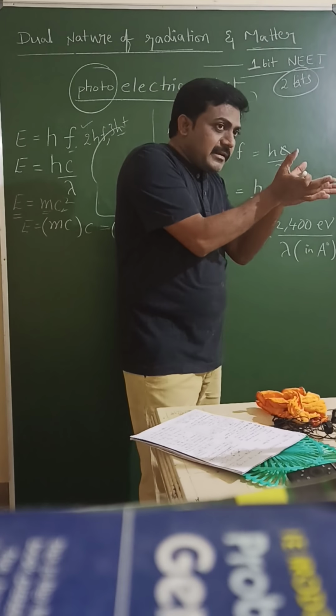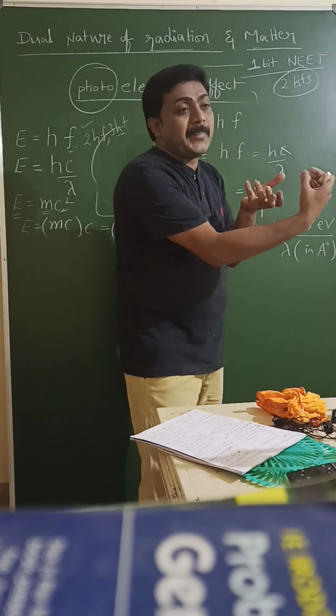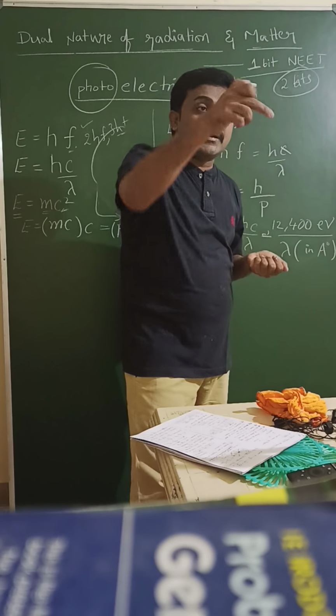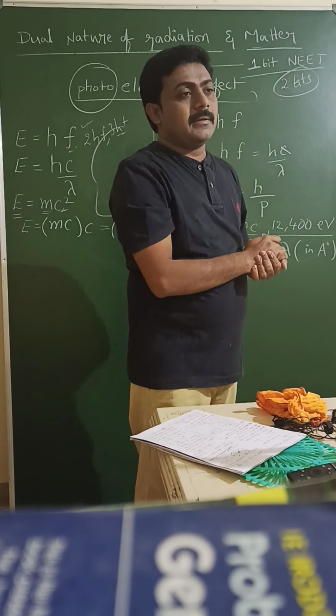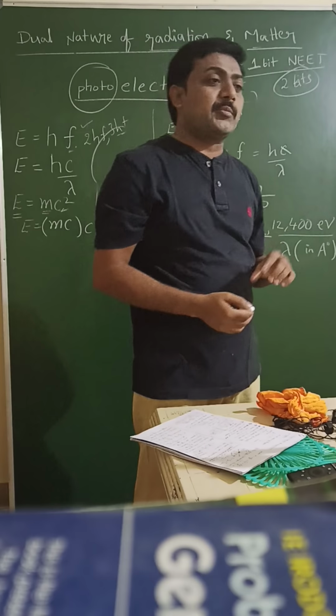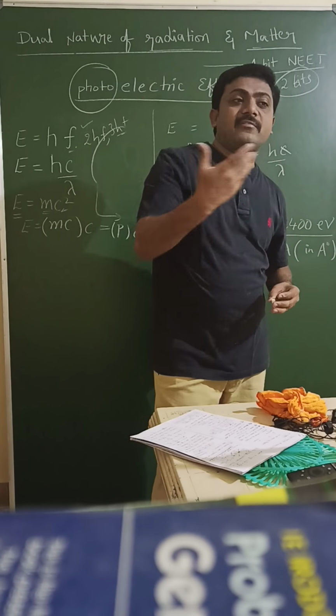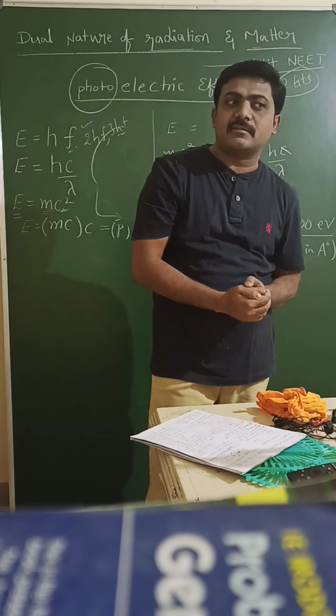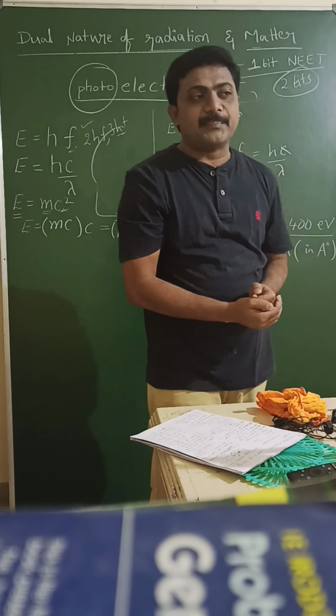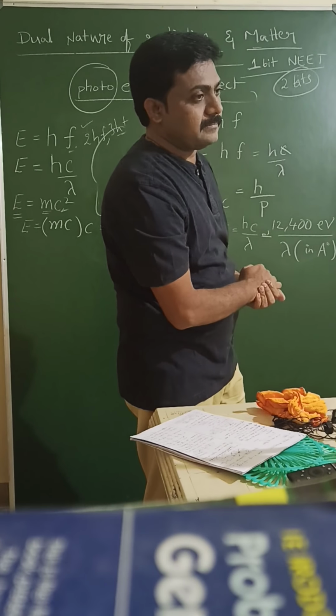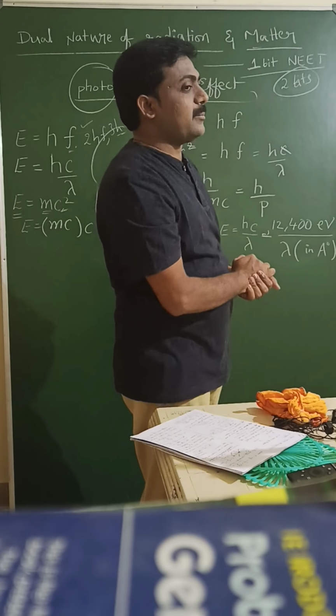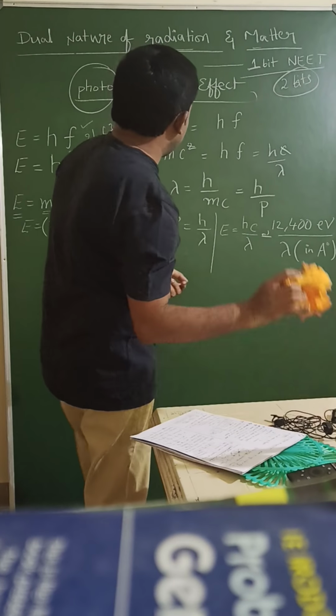When you take a particular area, how much power is there, that is represented by intensity. Power we can calculate according to mechanics. Can you say the power formula according to mechanics? Anybody? Energy by time. Power is equal to work done by time or energy by time.